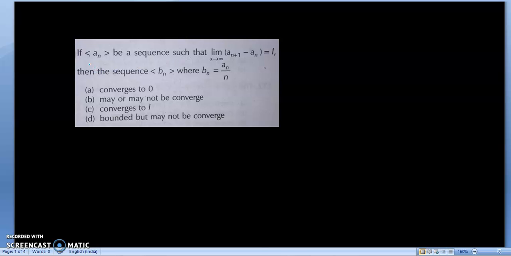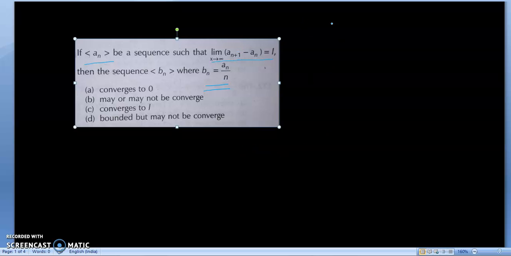It is given that A and B is a sequence which satisfies this condition, and we have to show that Bn is equal to An upon n. Now we have to find out its limit. Okay, so let's try to find out.